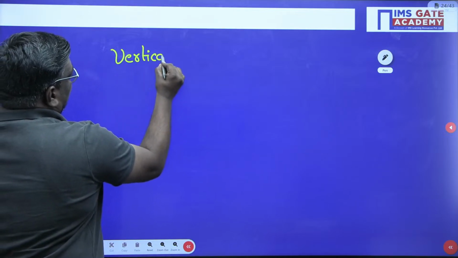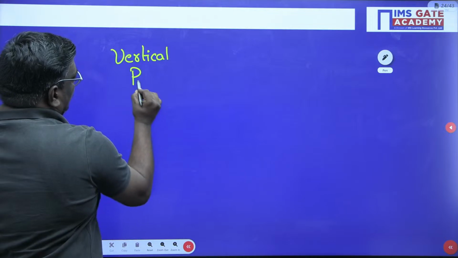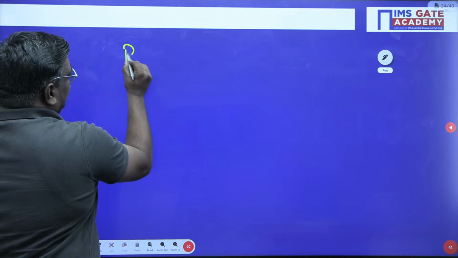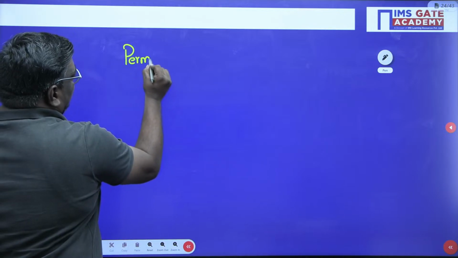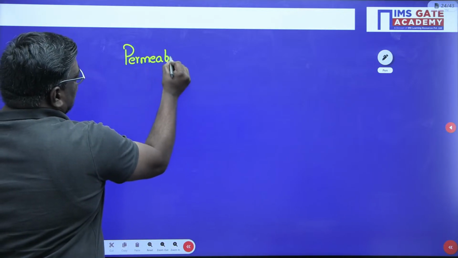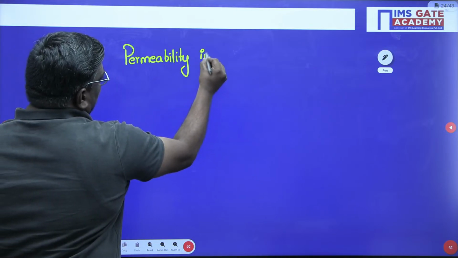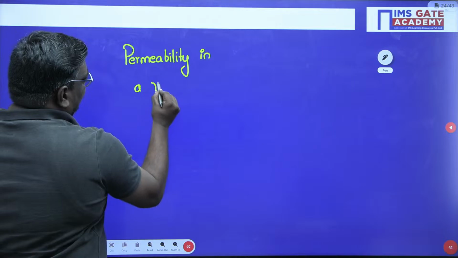Okay. Similarly, my dear students, we have permeability in a vertical flow, or you can say perpendicular flow. What, sir? Permeability in a vertical flow.